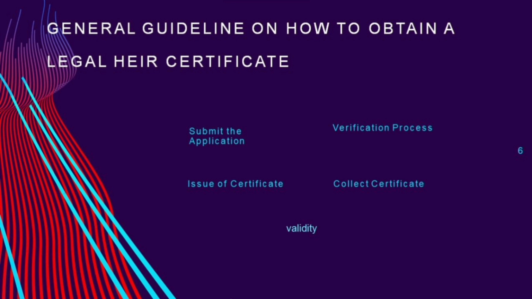Seventh, we have issue of certificate. Once the verification process is complete and if everything is found to be in order, the legal heir certificate will be issued to the applicant. This certificate will typically contain details of all legal heirs of the deceased person.